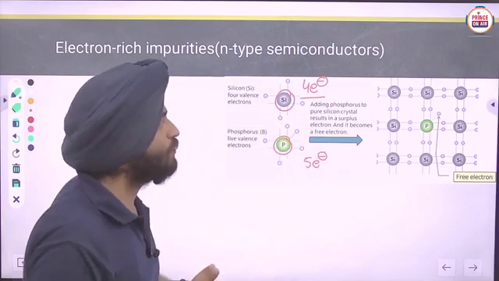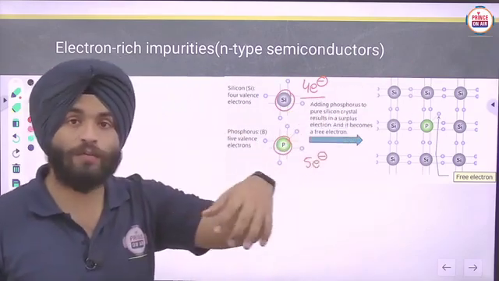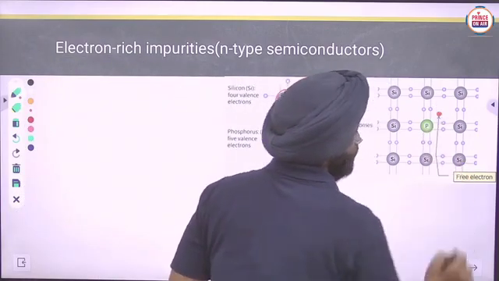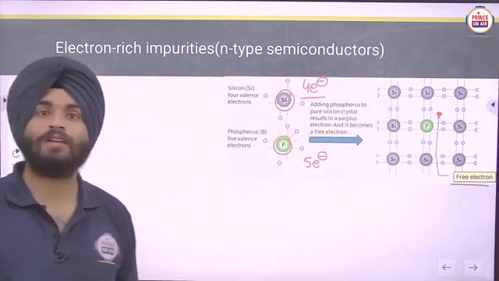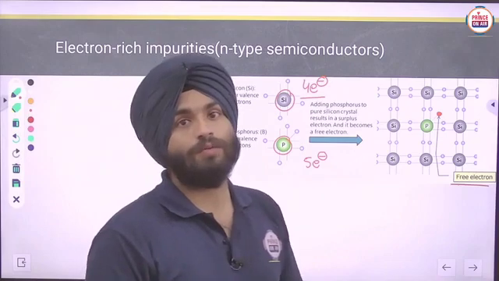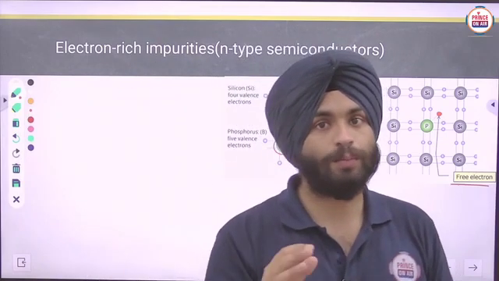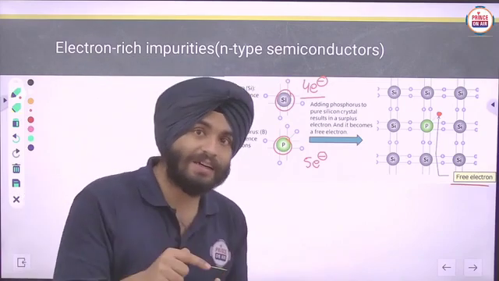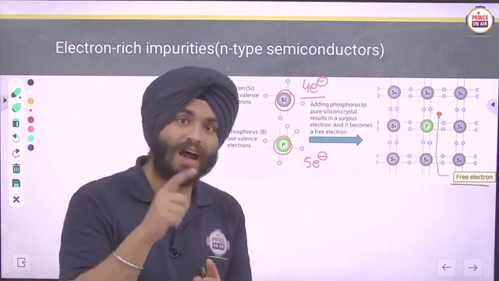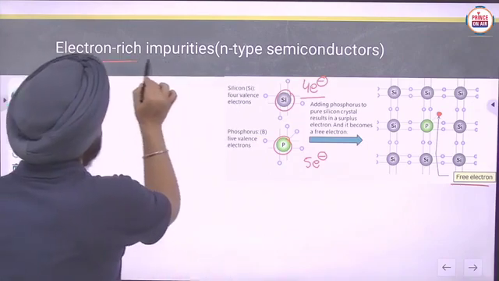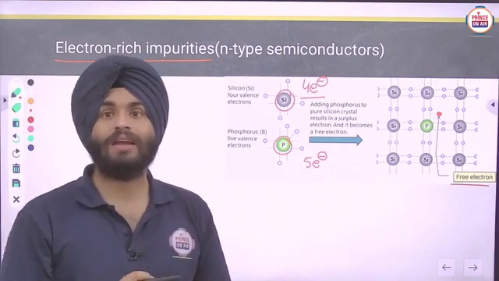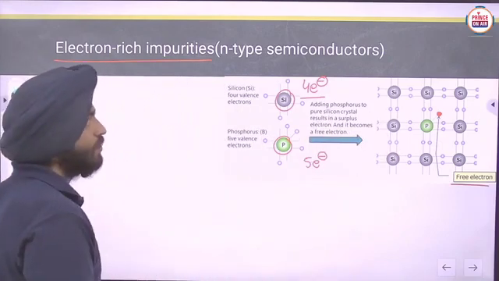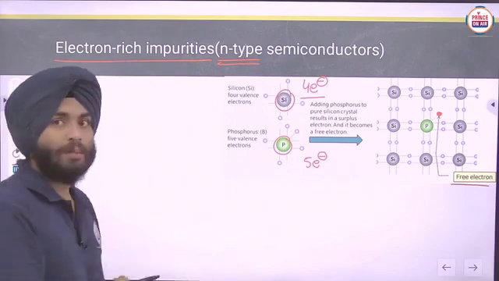4 electrons of phosphorus will join with the 4 adjacent electrons of silicon and form covalent bonds. But one electron is a free electron, and that one electron will show the conductivity here. So in this case the number of electrons is higher, which is why it is known as electron-rich impurities, and the negative charge is greater on that substance. So that's why we say it is an N-type semiconductor.